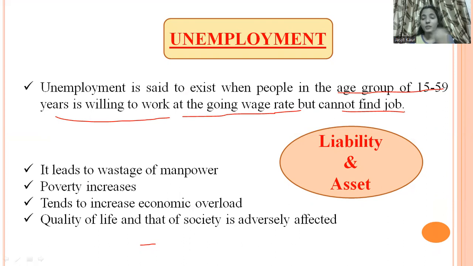So basically, people of age 15 to 59 are ready to do the work in any circumstances at the going wage rate, the wage rate running in the market. They are willing to work at that wage rate, but cannot find a job. So there is a lack of job opportunities, and they are not finding a job where they can earn a living. So this is what we call unemployment.